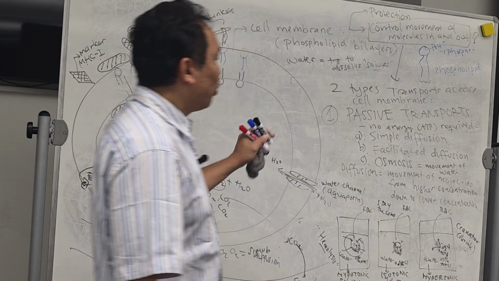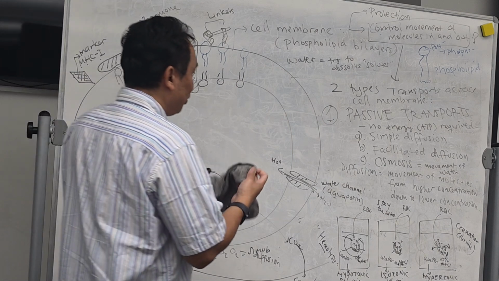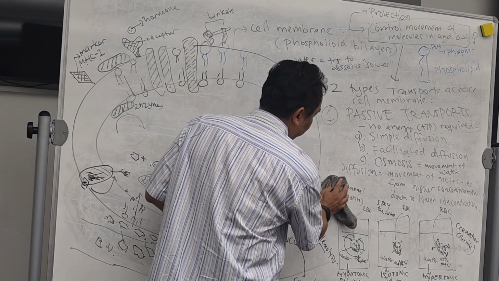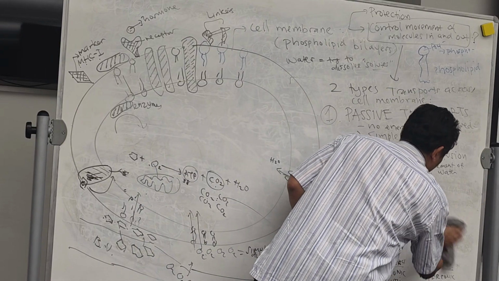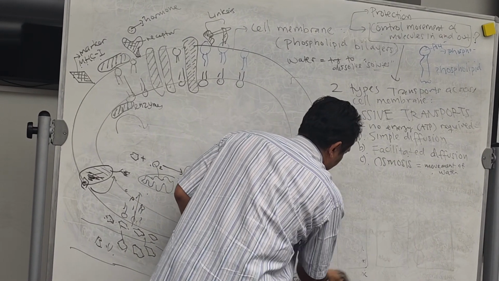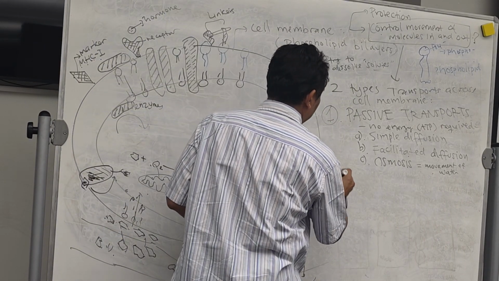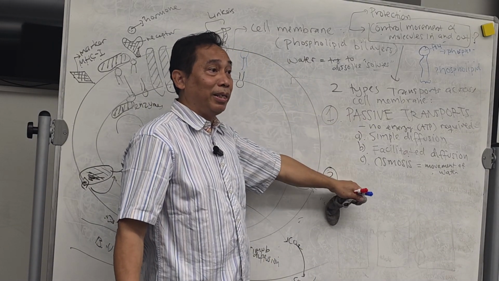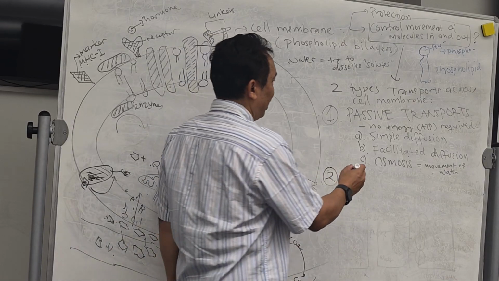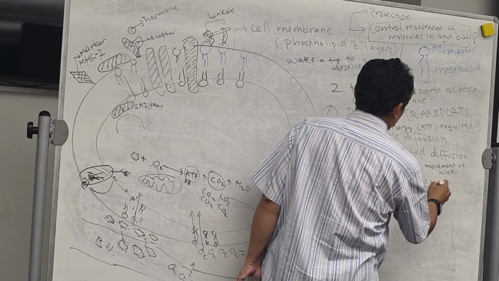Okay. Do you have questions so far? We just talked about one type of transport. We're going to move to the next type of transport. I'm going to erase this one. Okay. The next type of transport, number 2 over here. If you have passive, what is the opposite going to be? Active. It's called active transport.